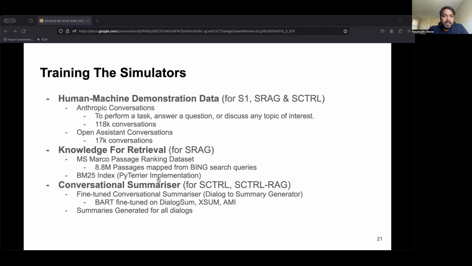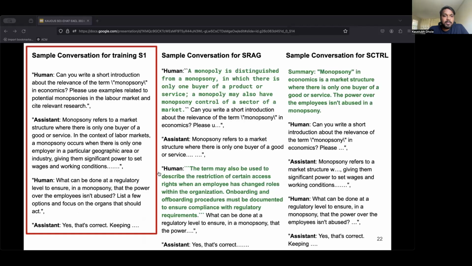So for training the simulator models, we specifically choose the helpfulness split of Anthropic and the Open Assistant dataset. As an external source of knowledge, we use the MS MARCO passage ranking dataset, which is a collection of queries and documents from the Bing search engine until 2020. The passage ranking dataset is not tied to a single domain, and the passages are typically 1 to 2 sentences in length, having the potential to serve as context using a few tokens. We use BM25 as our choice of retriever and a BART XL model fine-tuned on conversational summarization tasks. So this is how our data looks like.